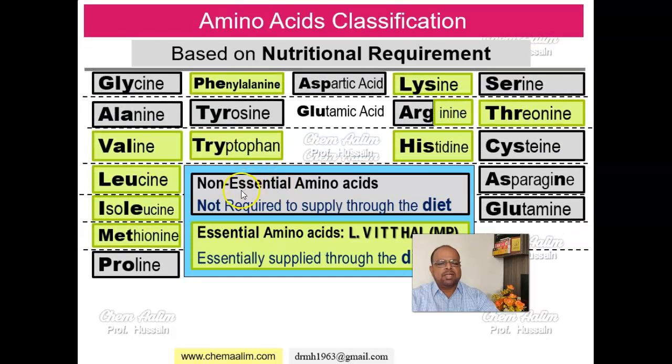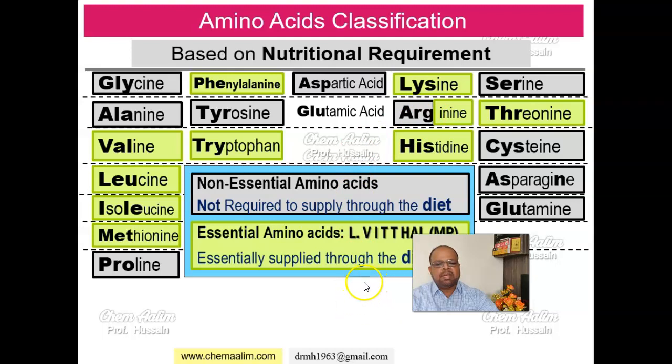To make you understand, a color code is given to the names of the amino acids. The gray ones are non-essential amino acids and the green ones are essential amino acids. But if you look at arginine, it is partially containing the gray color and also partially it is containing green color. That means it is a semi-essential amino acid.